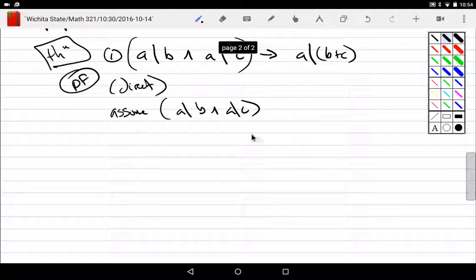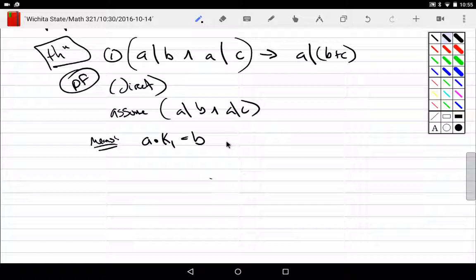Now, I don't like this division symbol, right? What does divide really mean? A divides B means what? A times some int, I'll make it K1, is B, right? And what does A divide C? A times K2 is C, for some ints K1, K2. They're different integers. I don't know what they are. I was calling them K1, K2.